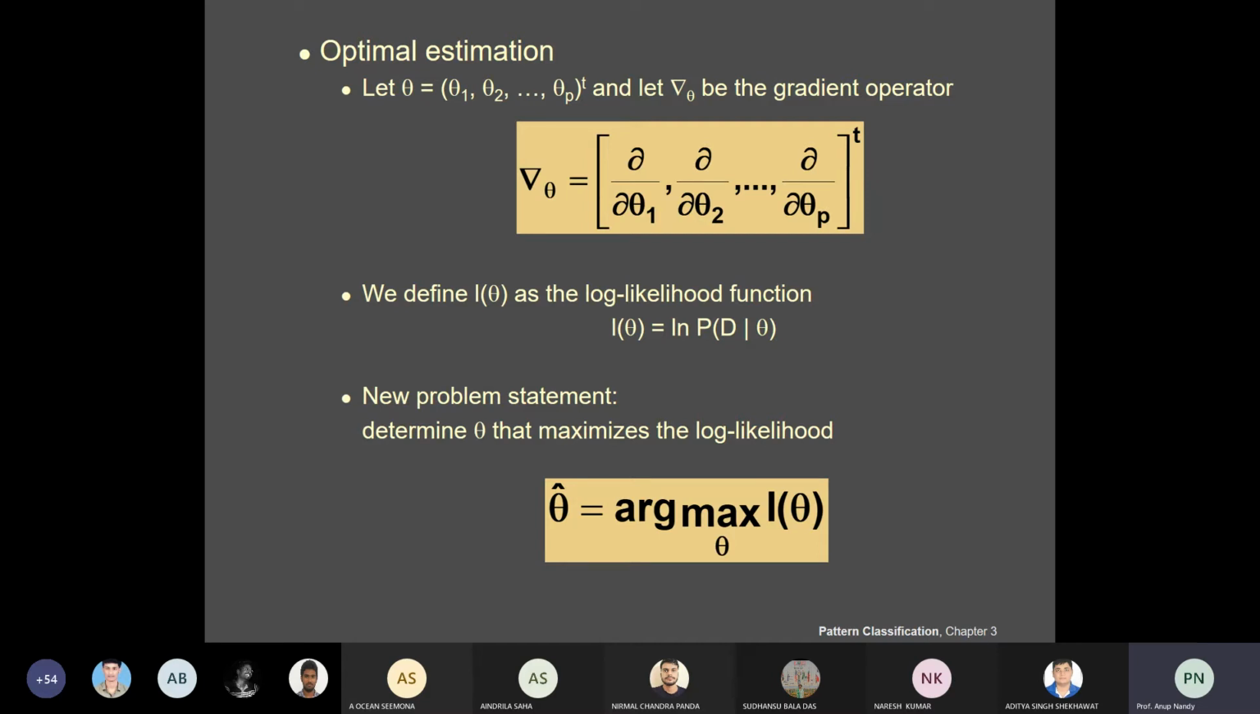Where the dependence on the data set D is implicit, thus we have from equation 1. What was in our equation 1?